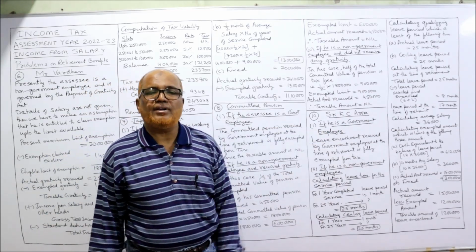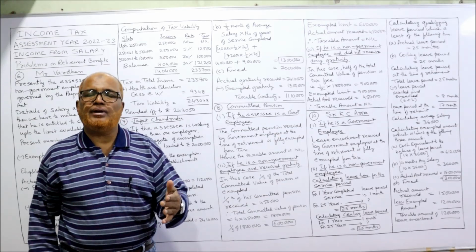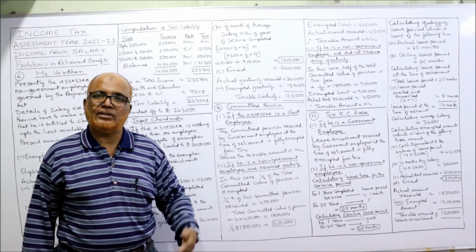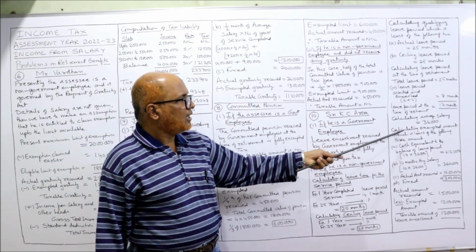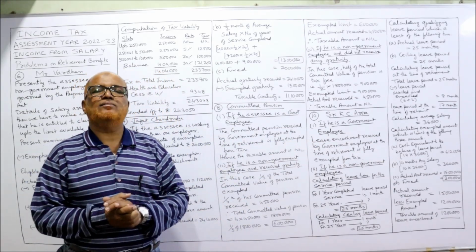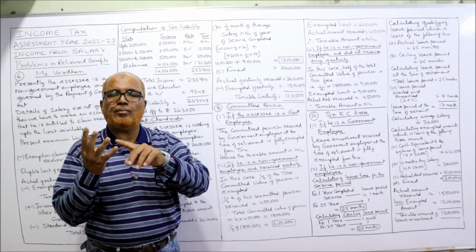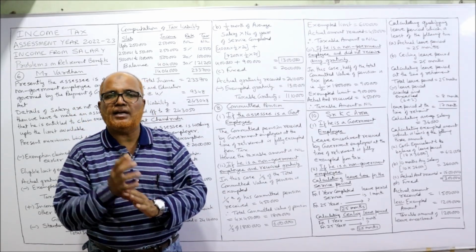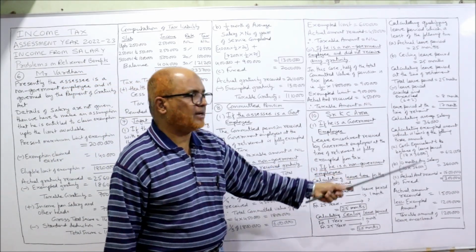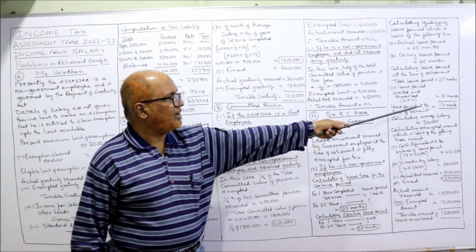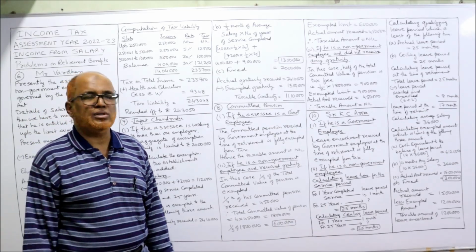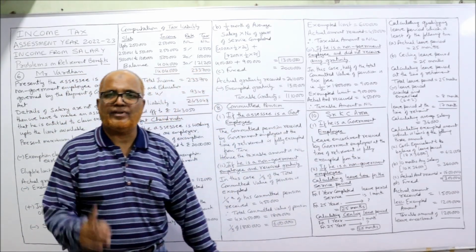Now calculating the average salary. Actually, we need the average salary, but here data is not there, only the last retiring month's salary is given. So that itself is the average salary, 36,000. Now calculating exempted amount, which is the least of the following 4 amounts. So the Income Tax Act has given 4 amounts. Of those 4 amounts, whichever is the least is exempted and the remaining is taxed. What is the first one? First one is cash equivalent to the leave period. He has a leave period of 17 months at the time of retirement. So 17 months into 36,000 rupees, you will get 6,12,000. First amount.